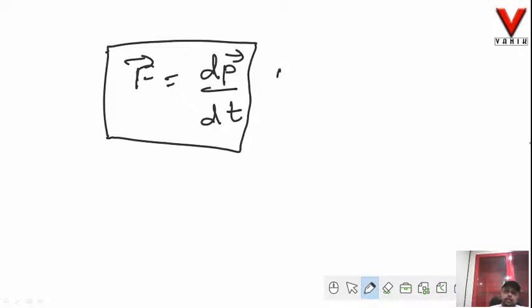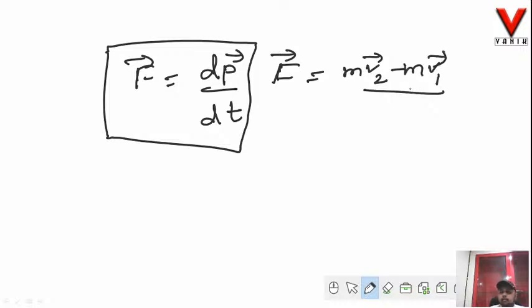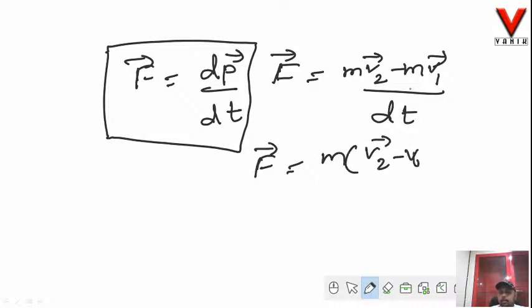So now how can I write this? I can write this as F vector equals m into v2 vector minus m into v1 vector divided by the change in time, that is dt. If I take m common, I have m into v2 vector minus v1 vector divided by dt.